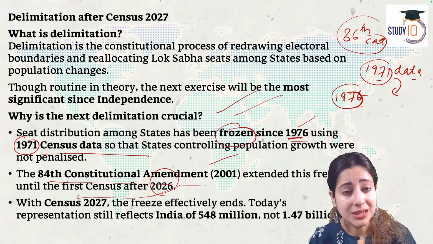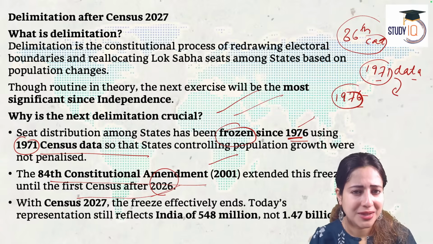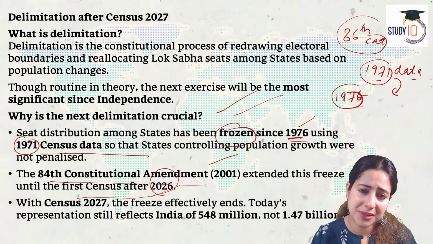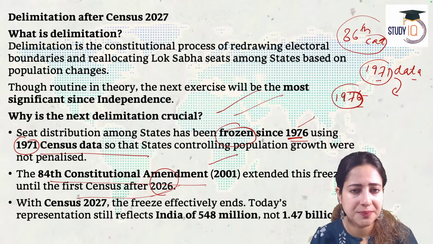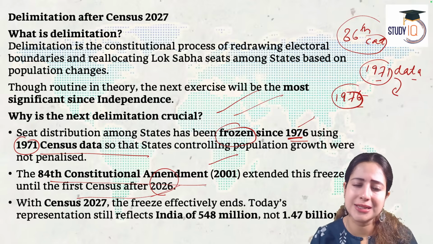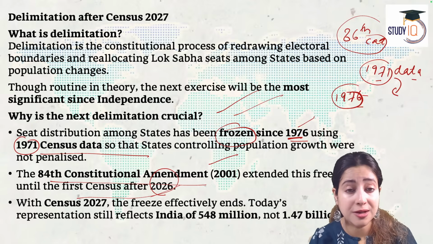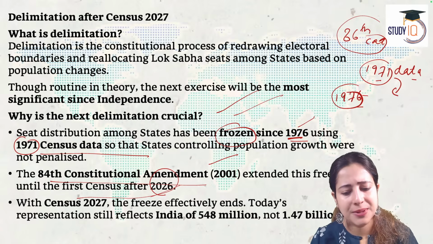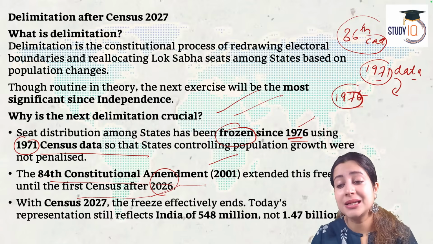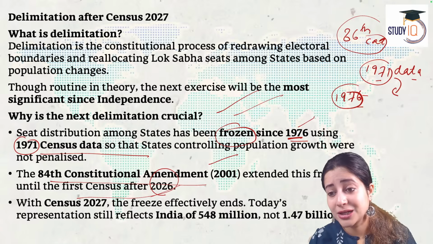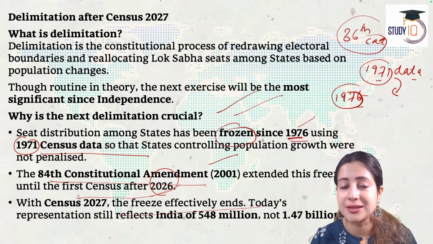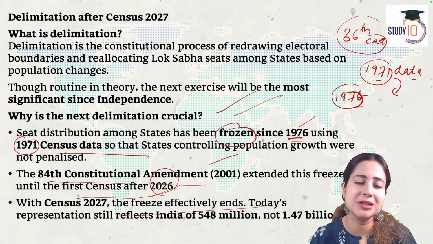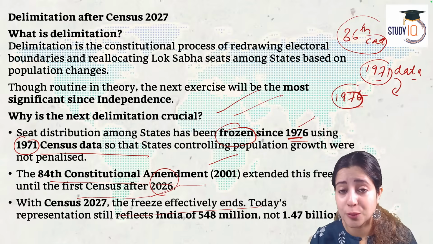But we were supposed to get census data in 2021. We all know we did not get that data because of the COVID pandemic and many more reasons, financial constraints. We could not finalize the 2021 census data figure. Therefore, now the government has started making questionnaires. The process of census has now been initiated. Perhaps we will have the census data by, say, 2027. Yes, but the issue today is that the census 2027 will now decide the new delimitation, finally for the first time after 1976. So it's a very big moment for India.